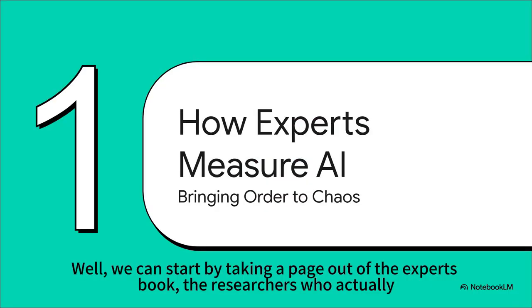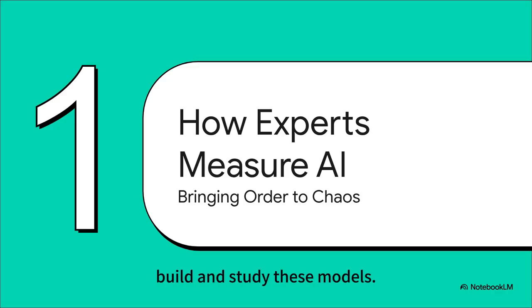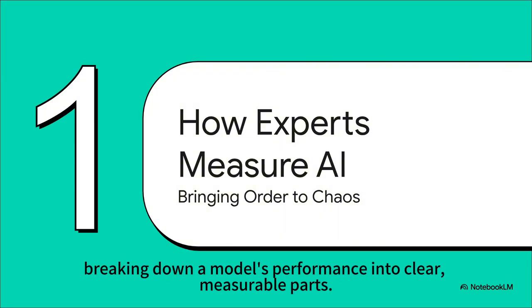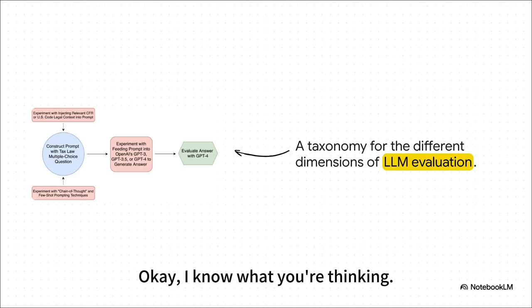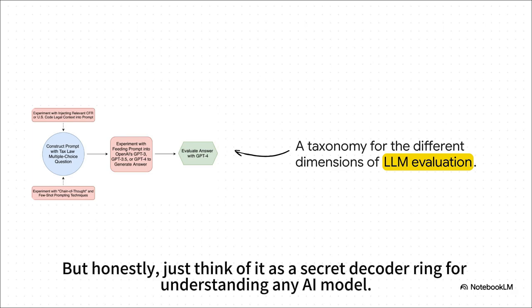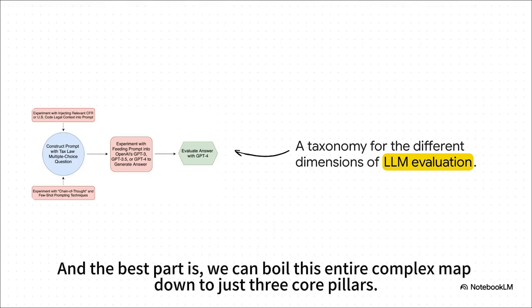Well, we can start by taking a page out of the experts' book, the researchers who actually build and study these models. They don't just look at a single score. They've developed these really systematic ways to bring some order to all this chaos, breaking down a model's performance into clear, measurable parts. Okay, I know what you're thinking. A chart like this looks pretty intimidating at first glance. I totally get it. But honestly, just think of it as a secret decoder ring for understanding any AI model. And the best part is, we can boil this entire complex map down to just 3 core pillars.